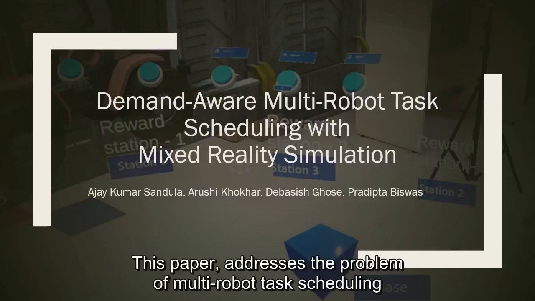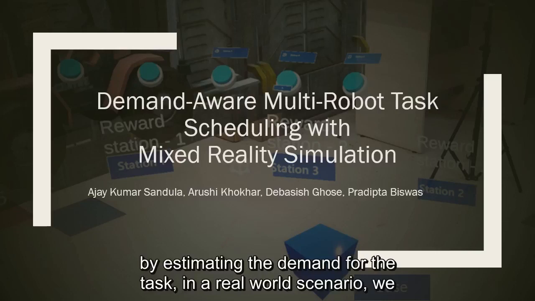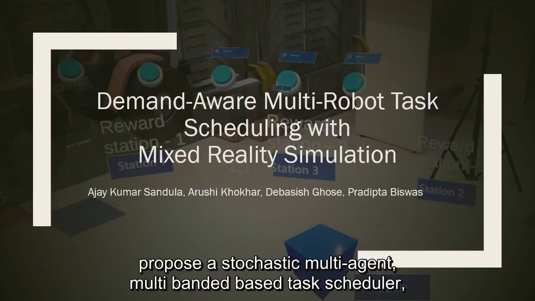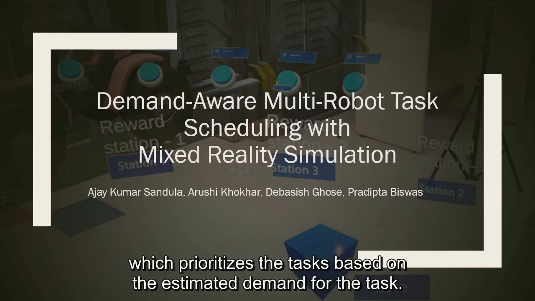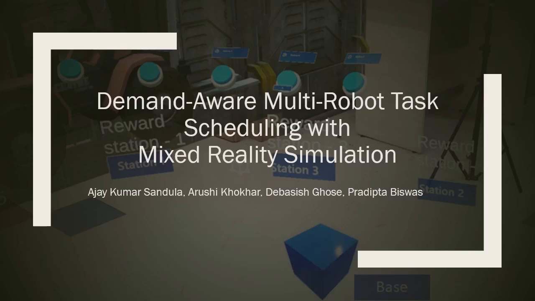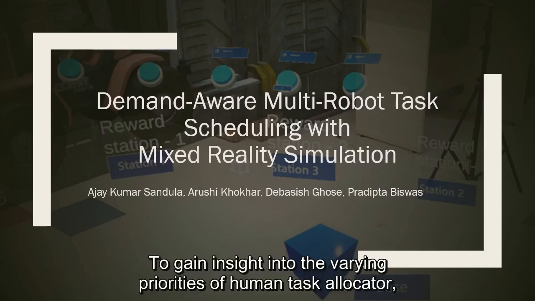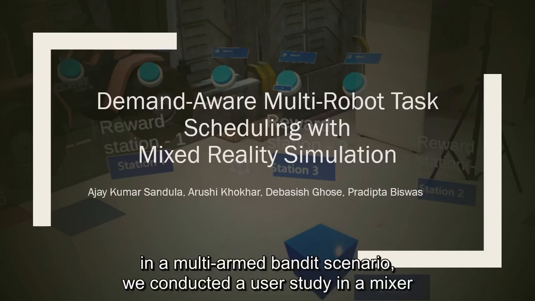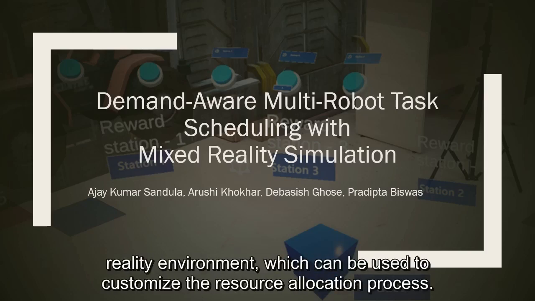This paper addresses the problem of multi-robot task scheduling by estimating the demand for the task in a real-world scenario. We propose a stochastic, multi-agent, multi-armed bandit-based task scheduler which prioritizes the tasks based on the estimated demand for the tasks. To gain insight into the varying priorities of a human task allocator in a multi-armed bandit scenario, we conducted a user study in a mixed reality environment which can be used to customize the resource allocation process.